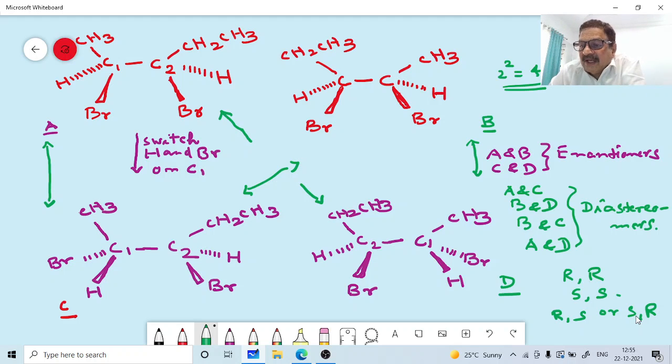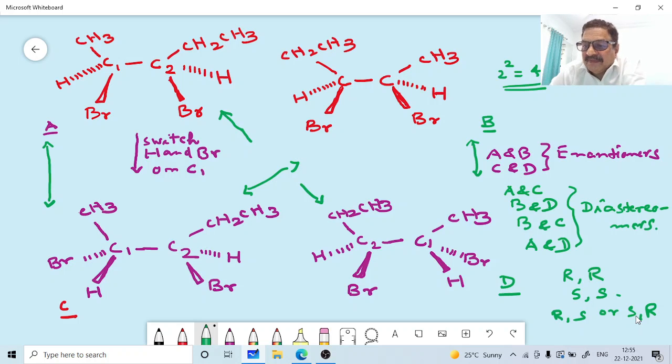A pair of diastereomers has the same configuration around at least one stereocenter and the opposite configuration around the other. In other words, diastereomers have the opposite configuration around at least one stereocenter and the same configuration at the other.